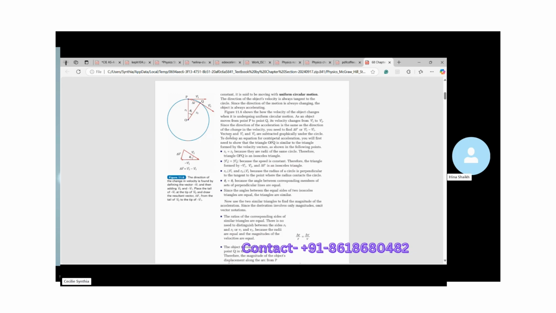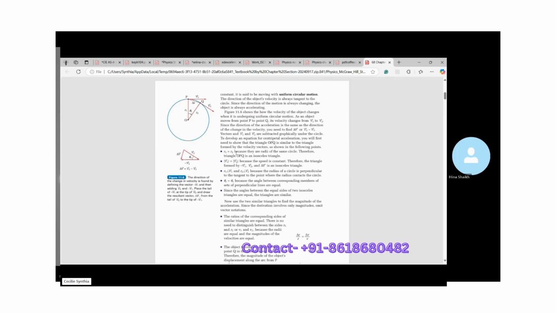What they're trying to say is that the vectors V1 and V2 are subtracted graphically under the circle. So this is just to understand the relationship between V1 and V2. There is nothing much to worry about here.